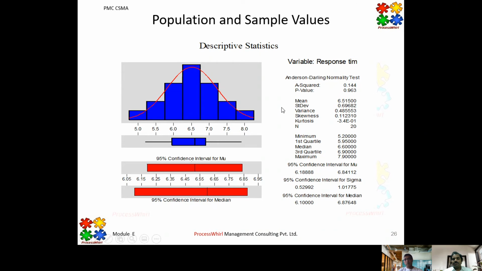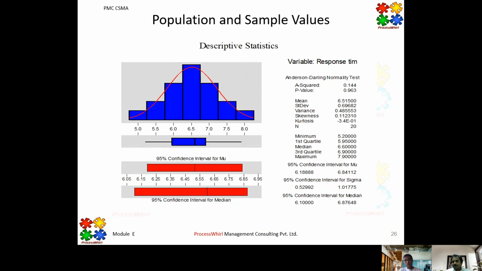So we have the average value which is calculated for the sample, and based on that sample behavior, the sample data set is fitted to a statistical distribution, and based on the statistical distribution parameters, we are going to predict the population behavior, and that population behavior value here is the mean. We call this the mean, and then the standard deviation value, and then the variance. And then we have something called the 95% confidence interval also, which is predicted.